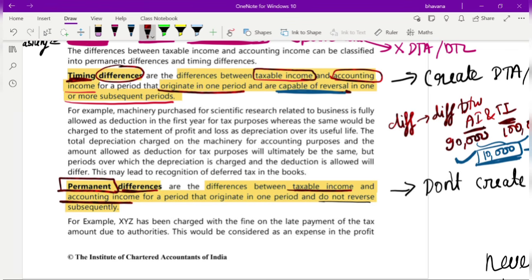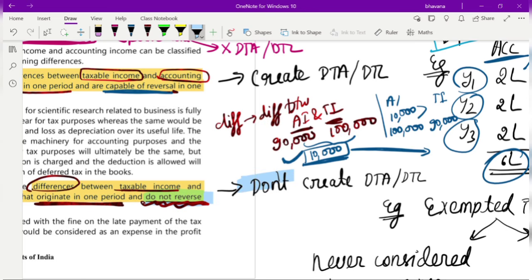Permanent difference means that this difference originates or arises in one period, but it will not reverse in the subsequent or coming periods. If it is not going to reverse, that means it is a permanent difference. For this, you don't create DTA or DTL.